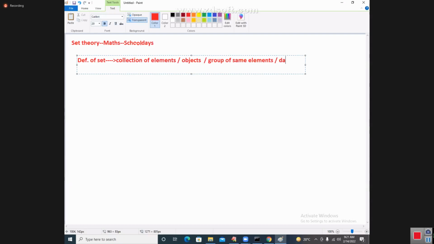Of course, you are saying that. Collection of integers. Soumya is saying one good answer. I like that answer: collection of well-defined elements, a collection of well-defined objects. So, collection of well-defined elements.